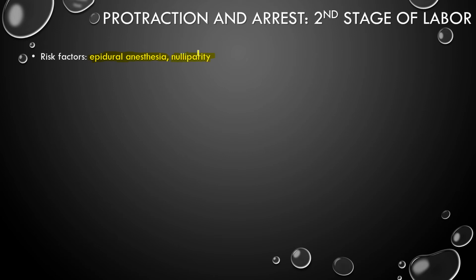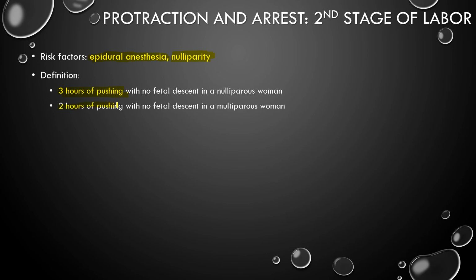And nulliparity, if they've never done it before, this is a new experience, and it'll be much more difficult for them to handle. So what's the definition? 3 hours of pushing with no fetal descent in a nulliparous woman. This is the definition of arrest. 3 hours of pushing with no fetal descent at all. So arrest means no movement, 3 hours in a nulliparous woman, and 2 hours of pushing in a multiparous woman.